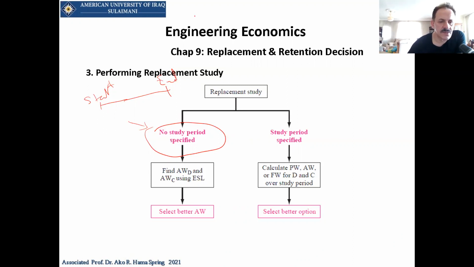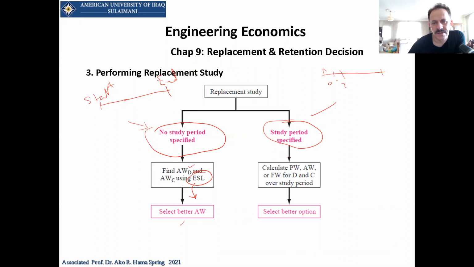Now, in case we don't have a specific period, it means you have to cover all of it. Then you have to find the annual worth, like what we did, for every year until we find the economic service life. Based on that, we have to decide whether it is worth it or not.